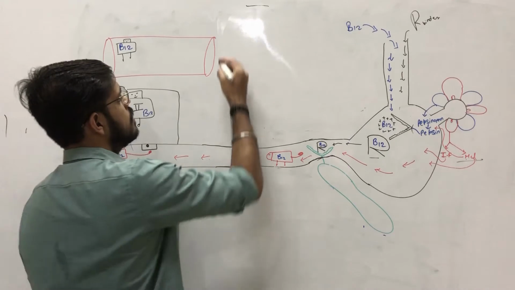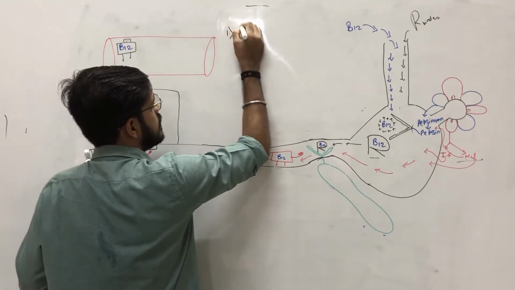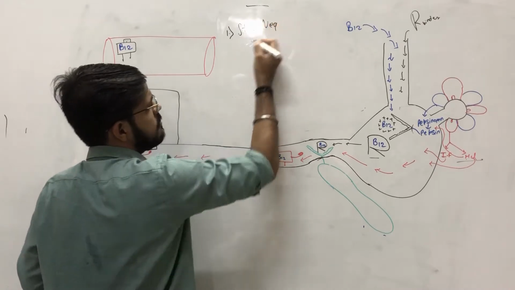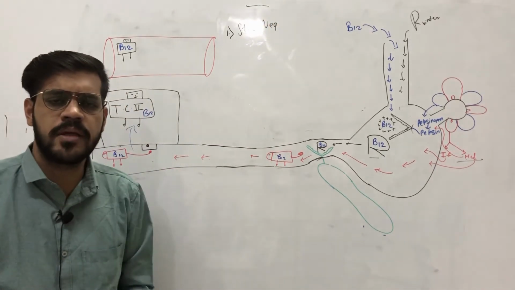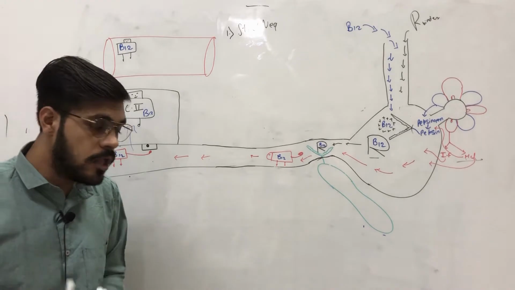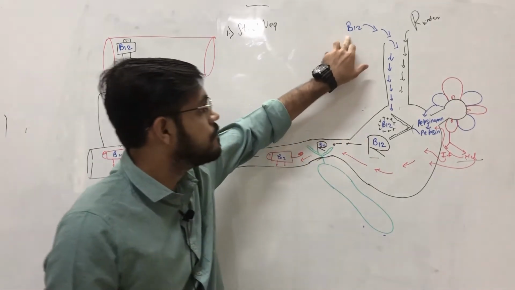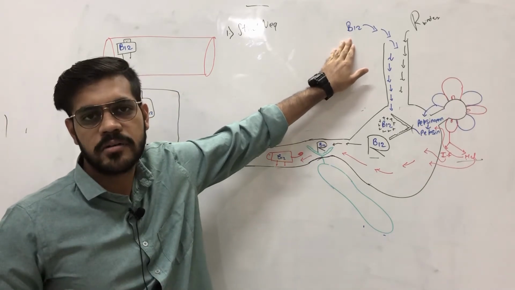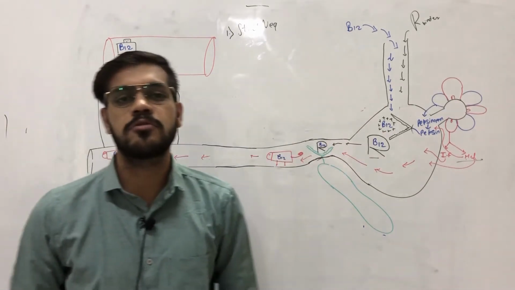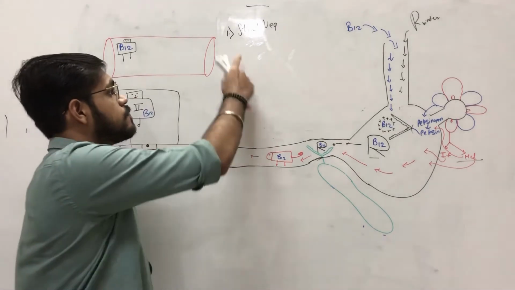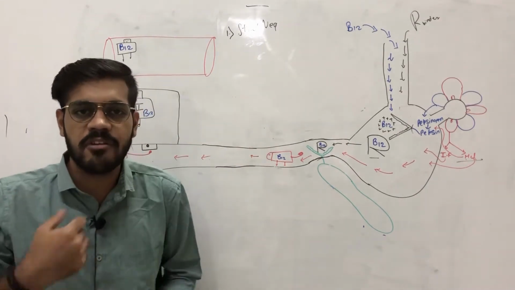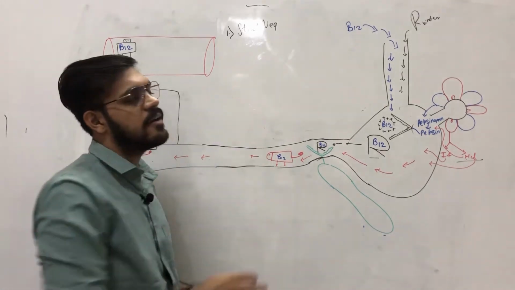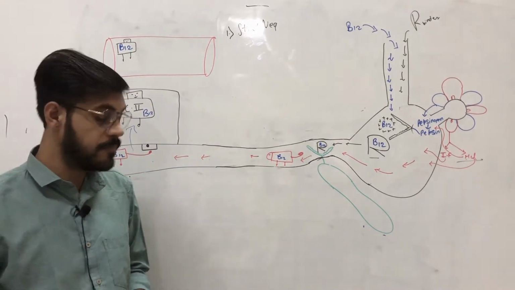First is strict vegetarians. Now, if a person is a strict vegetarian, he has never consumed any animal products, and we all know that B12 is mainly absorbed from animal products. Animal products are the main source of B12, and if this person is a strict vegetarian and has never consumed any animal products, then he will have a deficiency of B12.